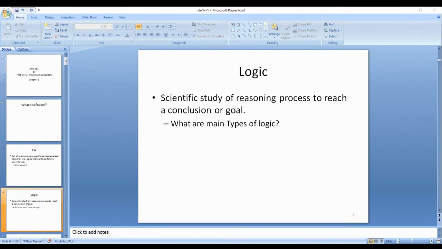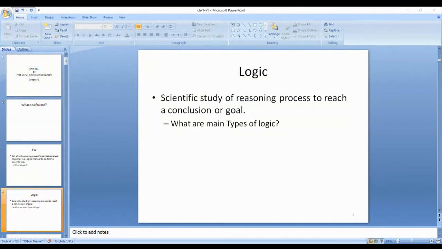Like for example, don't drink too much water during your lunch. There is a reason. Don't drink water while standing. There is a reason. Don't talk too much during food, taking food, lunch or any food. There is a reason. So every action, every way of life has some reason that is logical. Our brain accepts that. So this is logic, reasoning to reach a conclusion or goal.